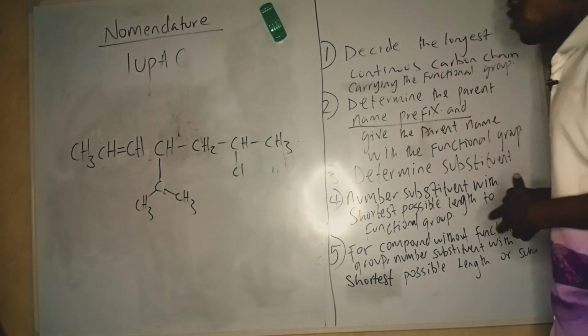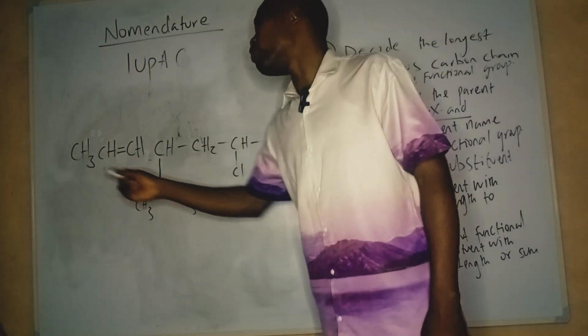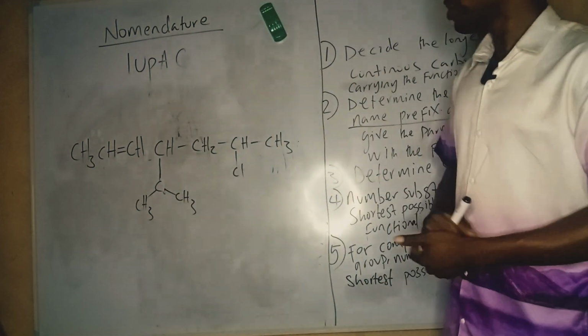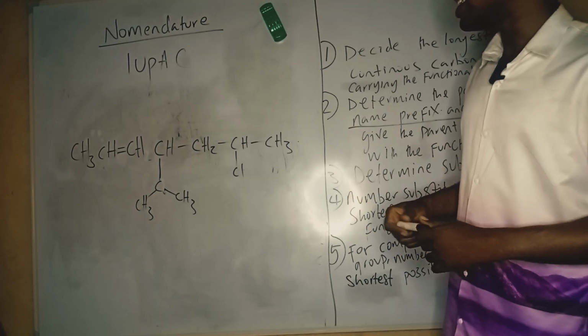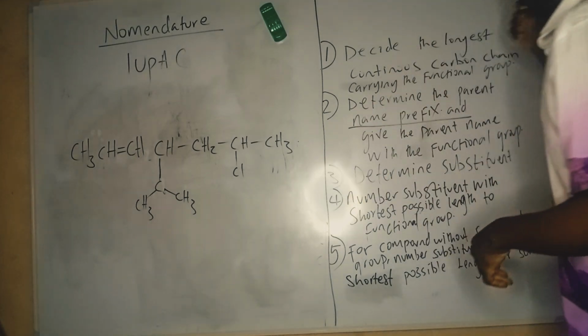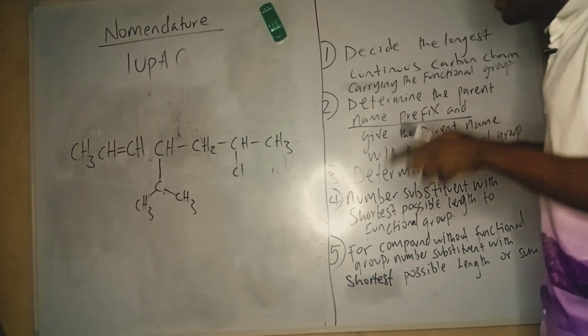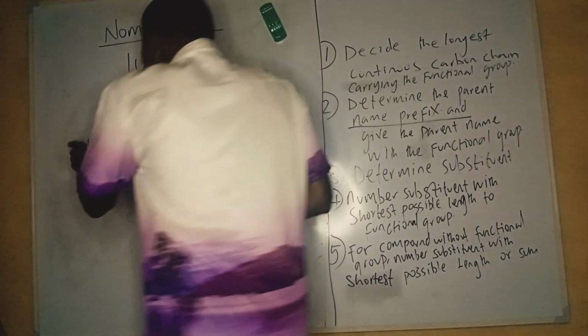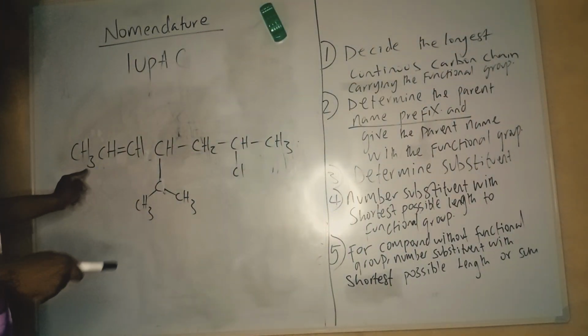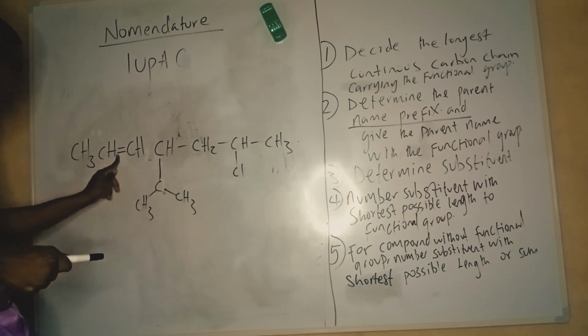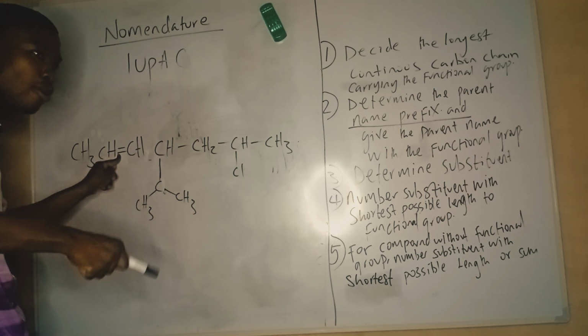It works here. So now quickly, let's go. Now I have an organic compound this long. So first of all, the first thing I have to do is decide the longest continuous carbon chain carrying the functional group. That means I will decide it from here, because the functional group on this compound is a double bond.